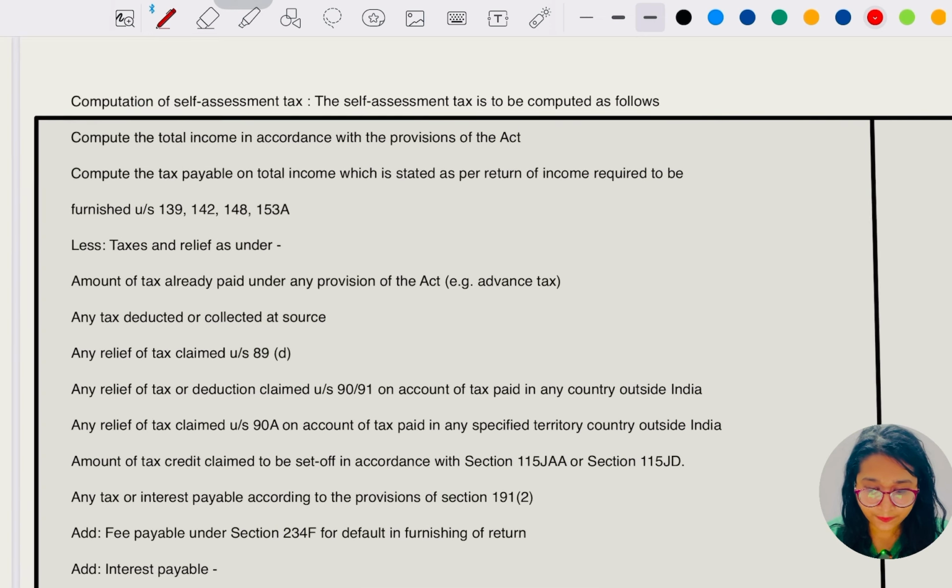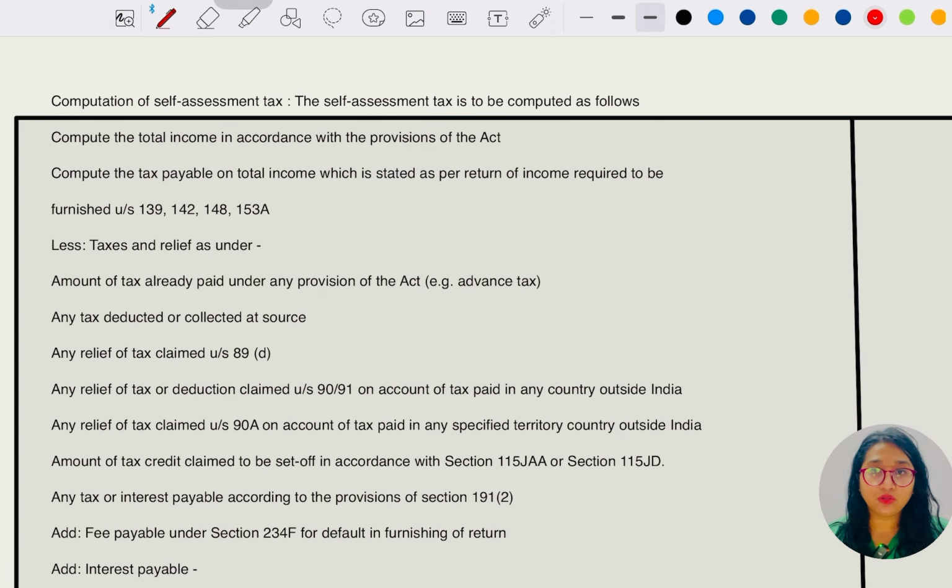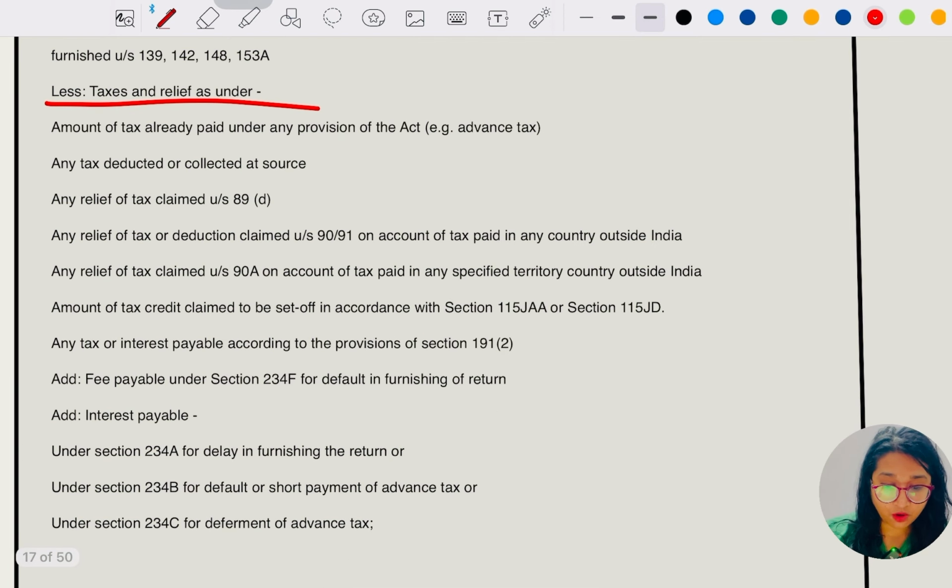This is the computation, how we have to compute the self assessment tax, computation of total income according to this. Then we have to reduce the tax, remember, relief under section, amount which is already paid, which means advance tax. We have already covered this question in advance tax, where we have to deduct the advance tax, remember, TDS, TCS and all.